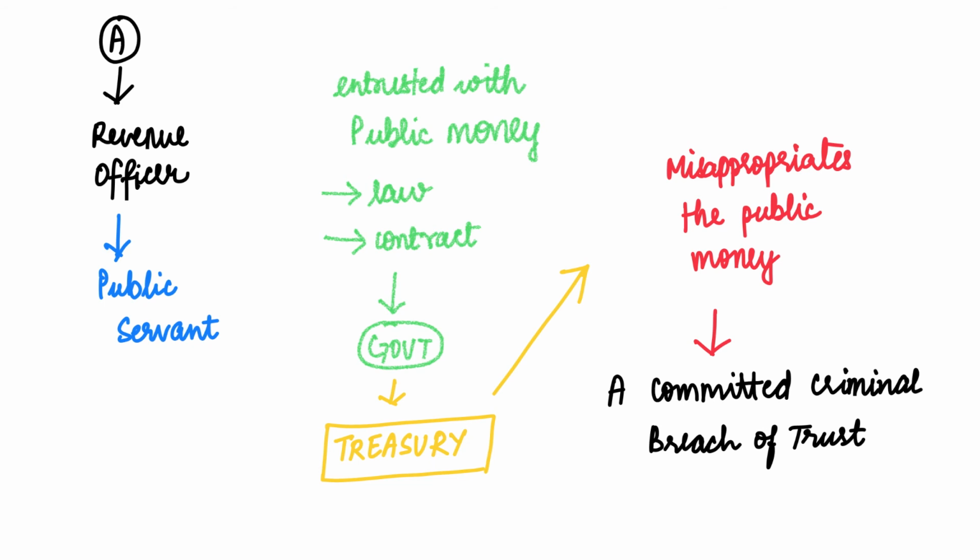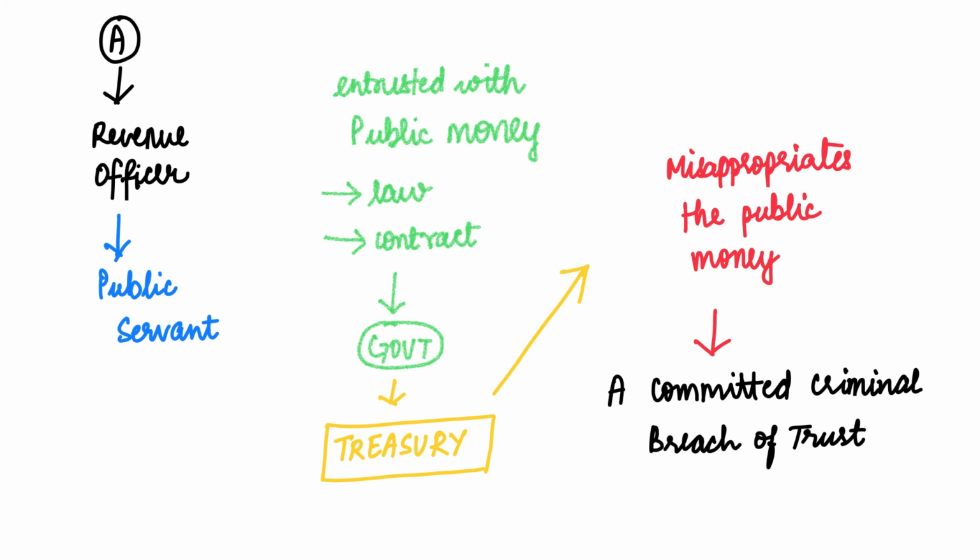So in this case, A is a revenue officer, that means he is a public officer, and he is entrusted with public money and is either directed by law or bound by a contract with the government to pay that certain amount of public money to a treasury. However, instead of paying that money to a treasury, he dishonestly misappropriates that money. So in this case also, A has committed criminal breach of trust as a public servant. So he will be liable under section 409.